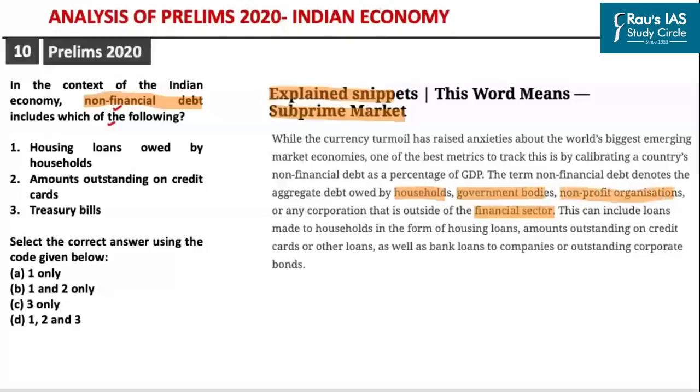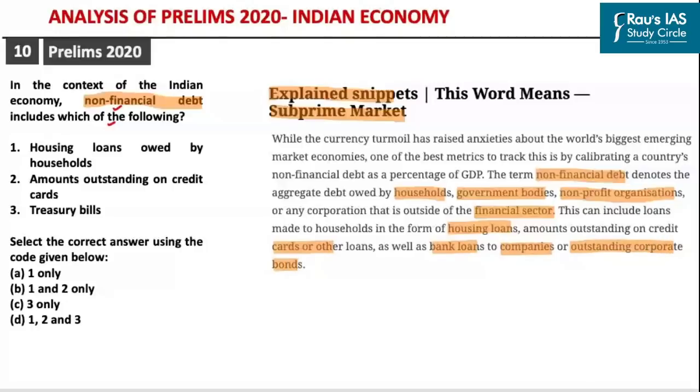So the non-financial debt refers to the overall borrowings made by the households, government organizations and the NGOs that are outside the purview of the financial sector. And what does this non-financial debt include? It includes loans to the households made in the form of housing loans, the amounts outstanding on credit cards, and the banking loans to the companies. It also includes the outstanding corporate bonds.